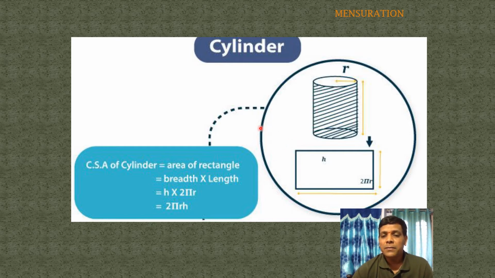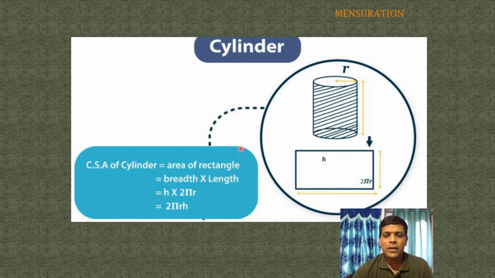The breadth converts into the height of the cylinder. Base and top are in the shape of a circle, so circumference of a circle equals 2 pi r. Now length converts into 2 pi r and breadth converts into height.